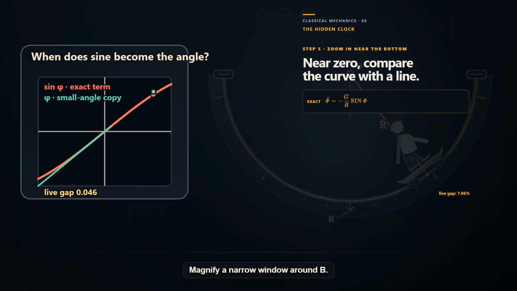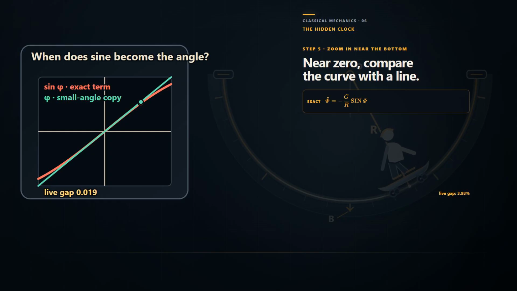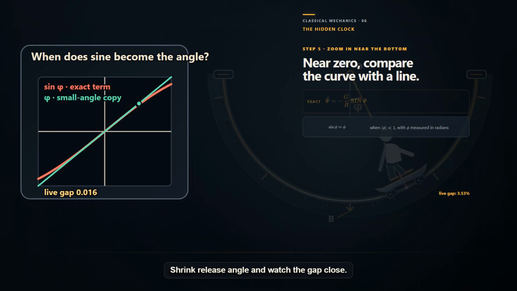Magnify a narrow window around B. Because phi is measured in radians, arc length on a unit circle is phi itself, while its projection is sine phi. Near 0, those two lengths nearly coincide. Farther away, their separation grows. Shrink the release angle and watch the gap close. For small absolute phi in radians, sine phi is approximately phi.